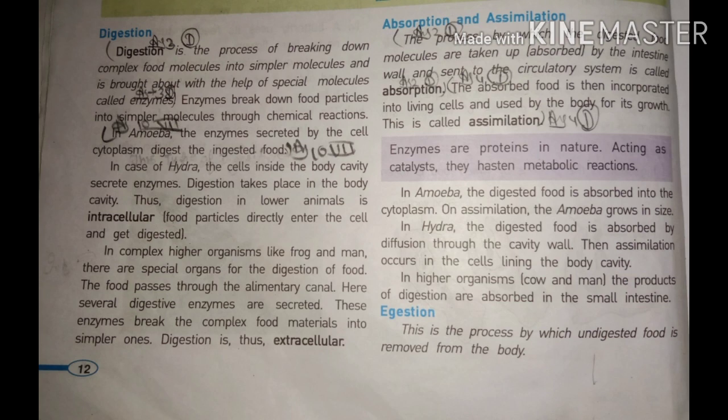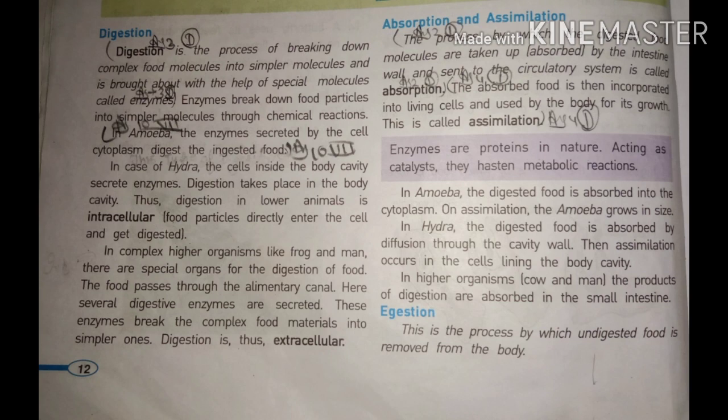There are two types of digestion, on the basis of whether digestion occurs inside the cell or outside the cell. One is intracellular digestion, one is extracellular digestion. Intracellular digestion means when the digestion is completed inside the cell. Examples are hydra and the lower animals.